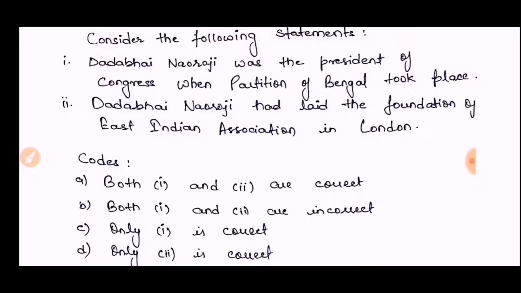The first time was just after the Congress was established in 1885: in 1886, the second Congress session, which was held in Kolkata, was presided over by Dadabhai Nauroji. The second time he presided over the Congress session was in 1893, at Lahore, and the last time in 1906 in Kolkata. He also gave a very well known theory, the drain of wealth, which was published in an article, Poverty and British Rule in India.